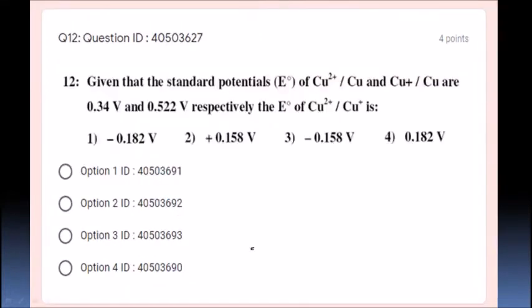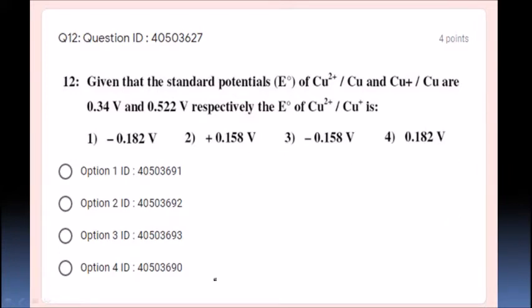Next, this is also a very straightforward and simple mathematical question. Given that the standard potentials of Cu2+ to Cu and Cu+ to Cu are 0.34 volts and 0.522 volts respectively, the standard potential of Cu2+ to Cu+ is, it is very simple, let us draw it like this.